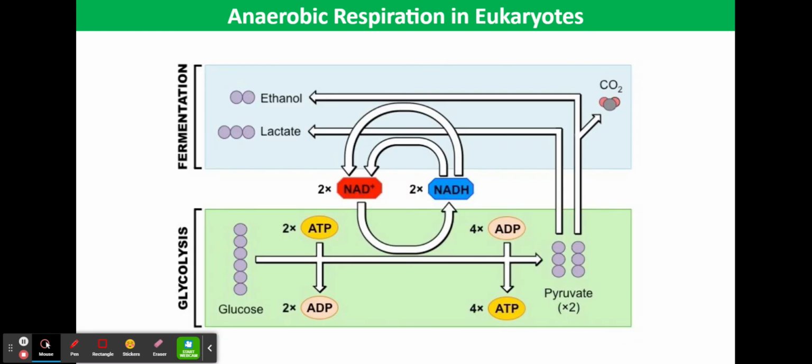Neither ethanol fermentation nor lactate fermentation produces any ATP. However, because this allows glycolysis to continue, the net gain of 2 molecules of ATP per molecule of glucose is still obtained.